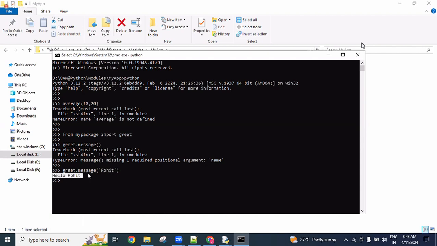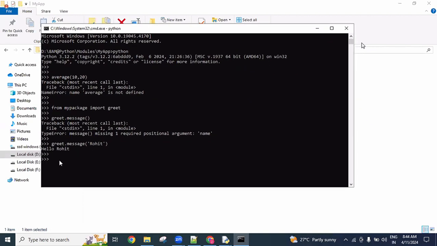Understood? Next I use my functions, which has a sum function, sum of 10 comma 20. See, name error: name my functions is not defined.